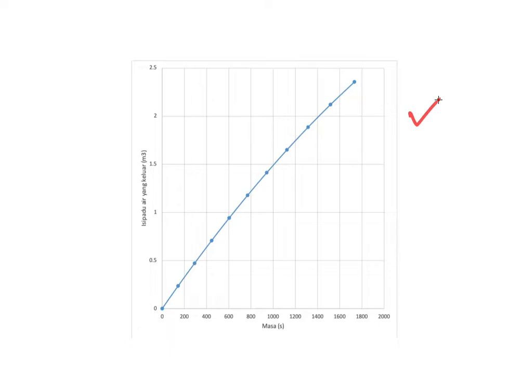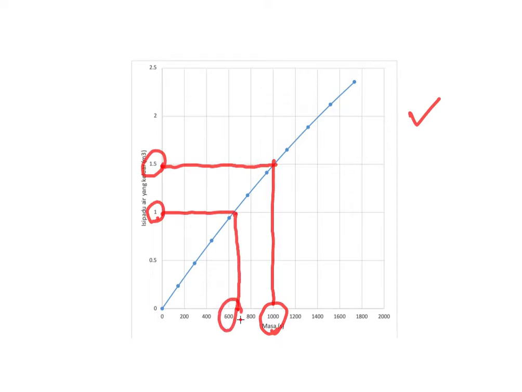For example, if you open the valve and flow the water only for 1000 seconds, you will find that it is only emptying 1.5 meter cube. Again, if you have another question, for example, what is the time to flow only 1 meter cube of water? You could start from here, 1 meter cube, go here, and predict that the time is maybe around 660 seconds.